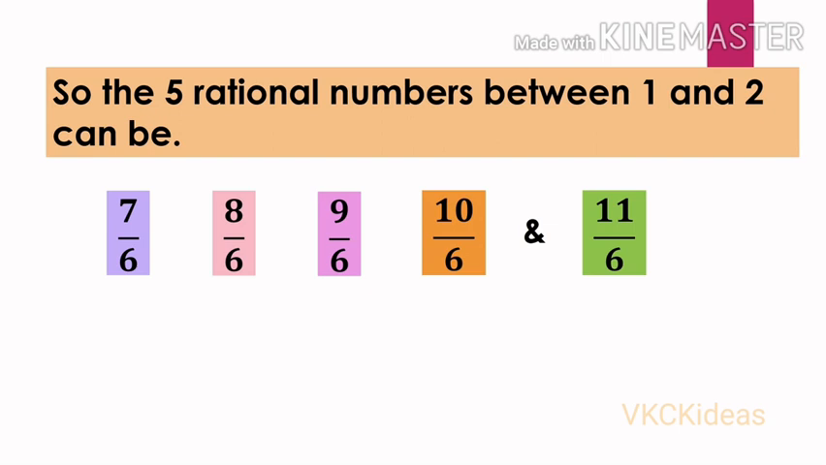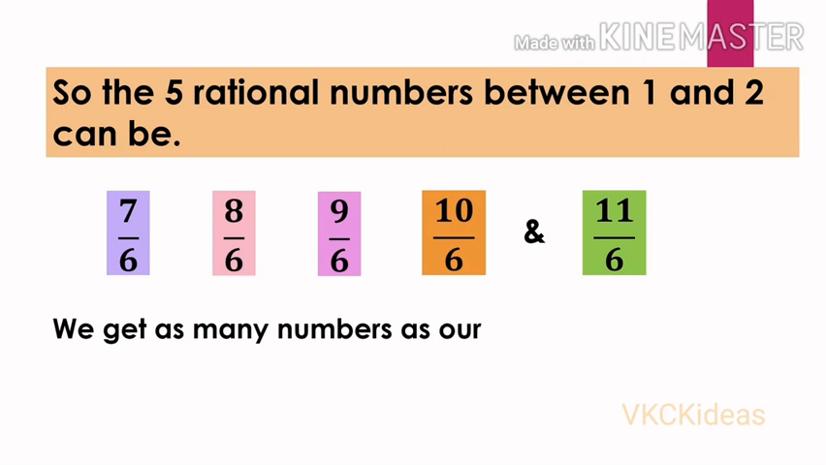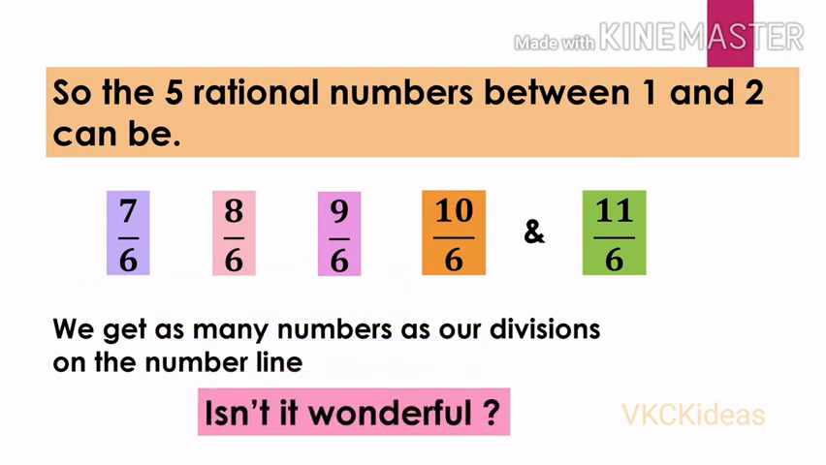Is it only these numbers? Don't we have some more numbers between 1 and 2? Yes, there are. We get as many numbers as our divisions on the number line. Isn't it wonderful? Yes, it is really wonderful. We should learn from these numbers to be together, children.